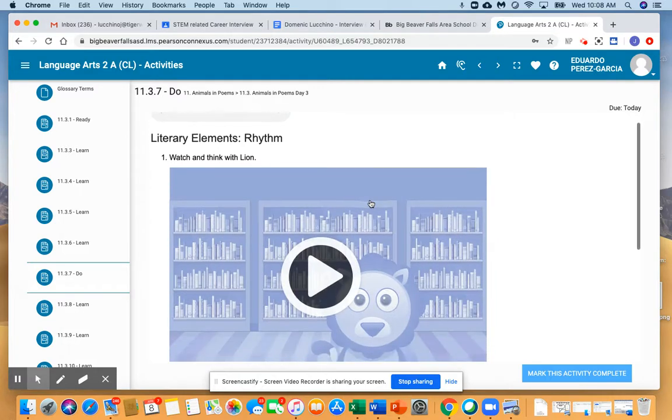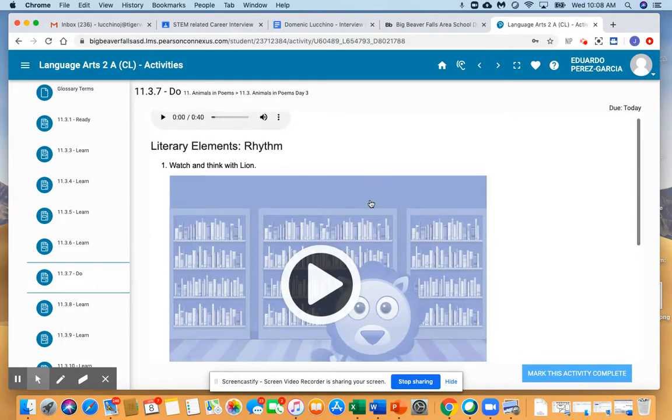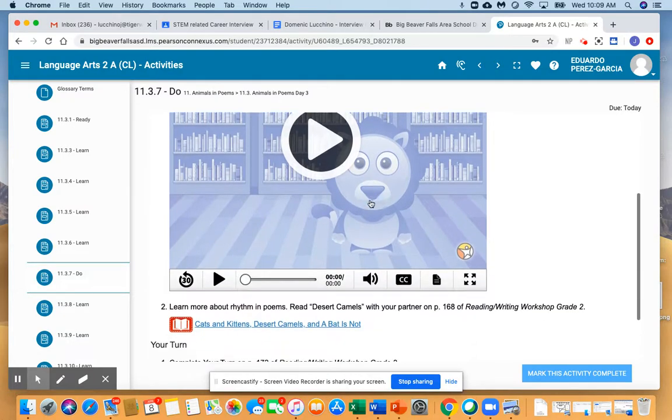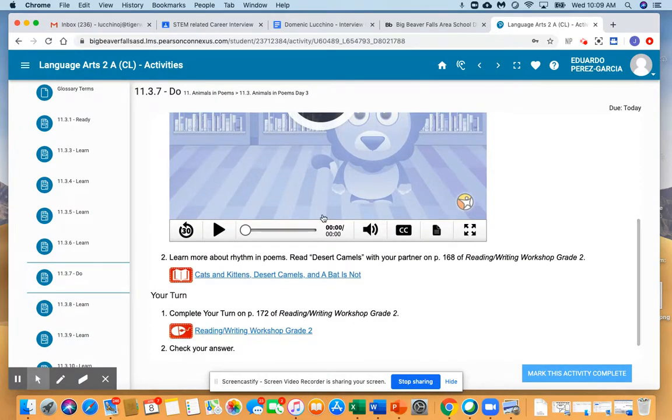We have rhythm, and that's when we read our poems and you can really clap to the beat and hear the rhythm. So you're going to be working with this video, and then there's a couple of different poems that you're going to be reading, and I want to make sure that you know how to get to the next poem.